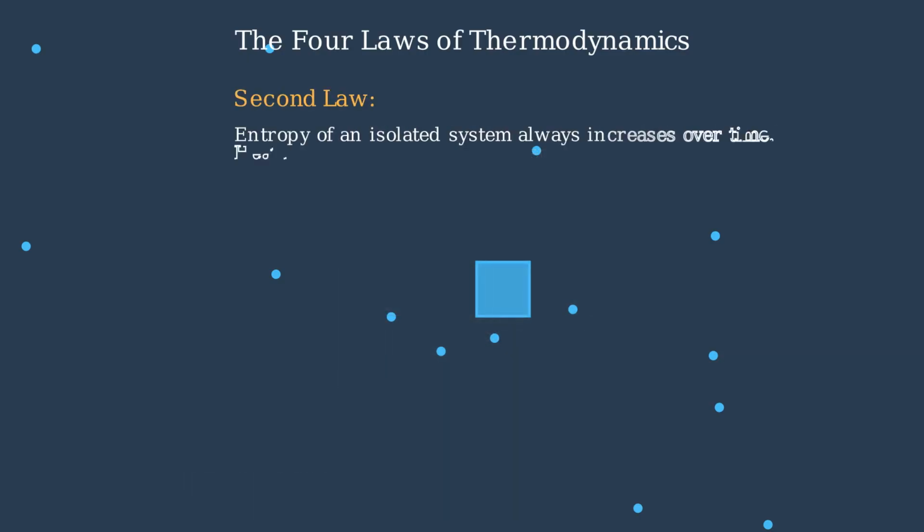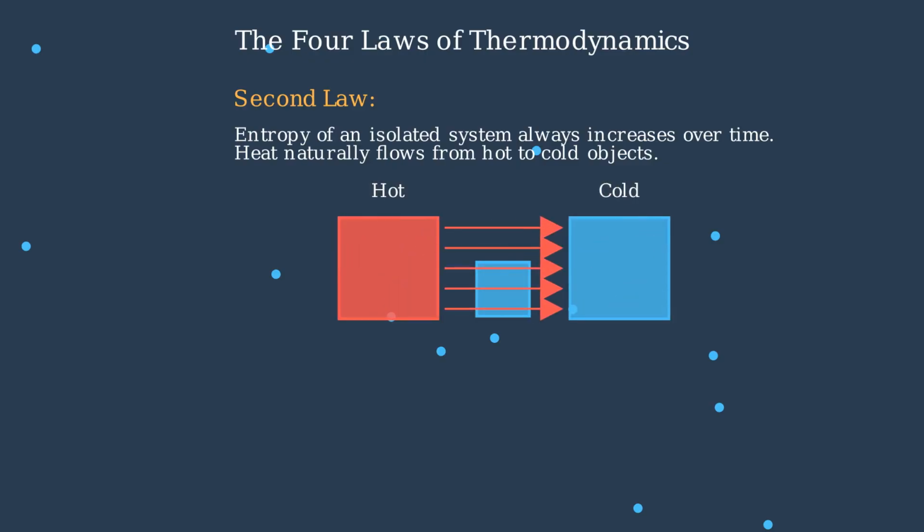The second law of thermodynamics states that the entropy of an isolated system always increases over time. In practical terms, this means heat naturally flows from hot objects to cold objects, never the reverse. Eventually, both objects reach thermal equilibrium, with entropy at its maximum.